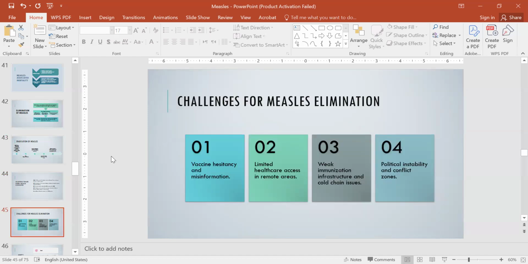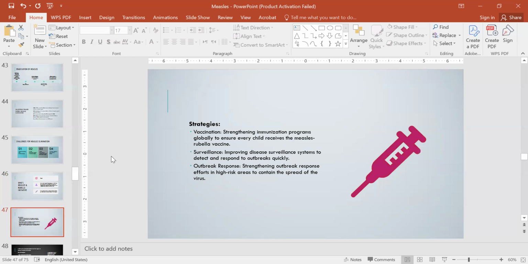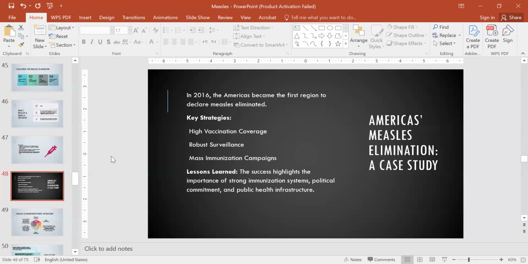Challenges for the elimination are vaccine hesitancy, limited healthcare access, weak immunization infrastructure and cold chain issues, and political instability and conflict zones. WHO Measles and Rubella Initiative: the goal of WHO is the global elimination of measles and rubella by 2030 as part of the Measles and Rubella Initiative, and this initiative aims to reduce measles deaths by 95% and eliminate rubella in all regions. So strategies, as already discussed, are vaccination, surveillance, and outbreak response.